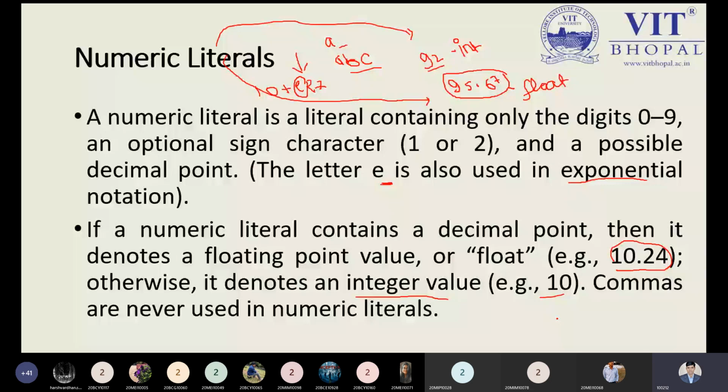Excuse me, sir. Yes, please, you can ask. Sir, actually, int is a function in Python, right? My dear, you are jumping one or two steps ahead. Let me clear this point before moving to another step. I know you are a master of Python, but let me take the other students in a simple way so they can understand from scratch. I don't know whether you know about the literal or not. If you know, then it is good.